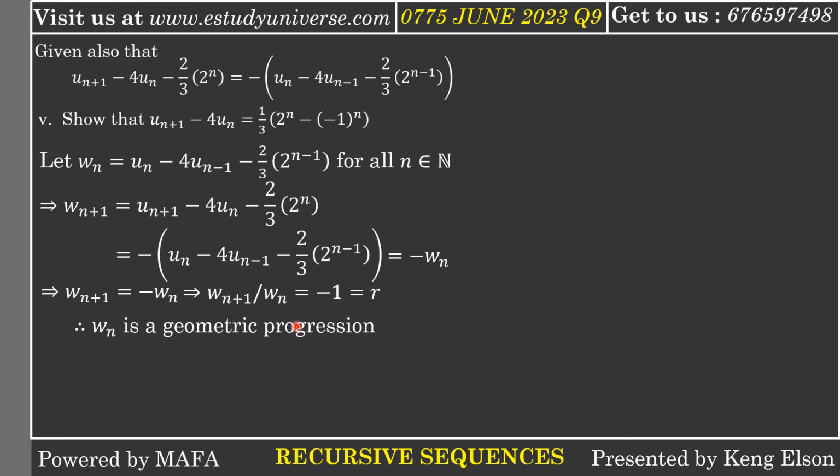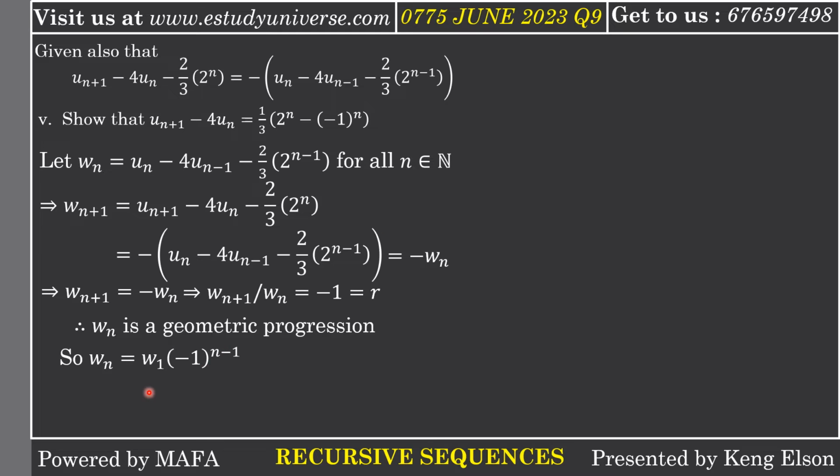So if wn is geometric, it therefore means that wn will be equal to the first term times the common ratio to some power. Now, when you want to write the first term, the first thing to think about is, will the first term be w0 or will it be w1? Let us try to see if we can find w0. w0 will give us u0 minus 4u of minus 1. U of minus 1 will never exist because the sequence u of n was defined for natural numbers, not integers. So the subscript can never be minus 1.